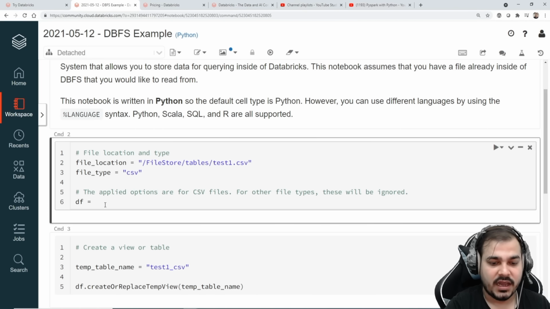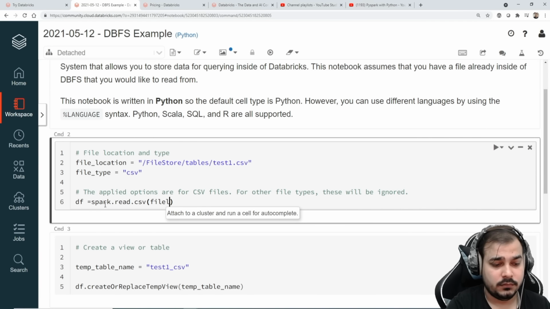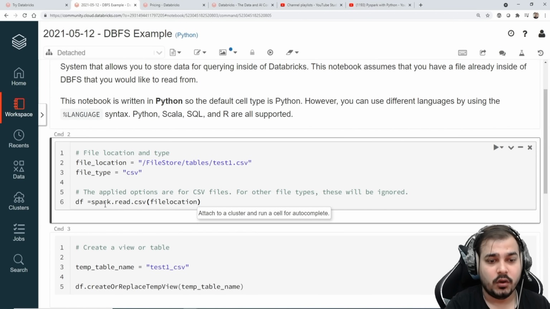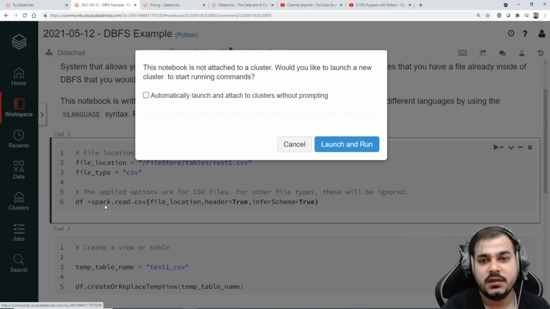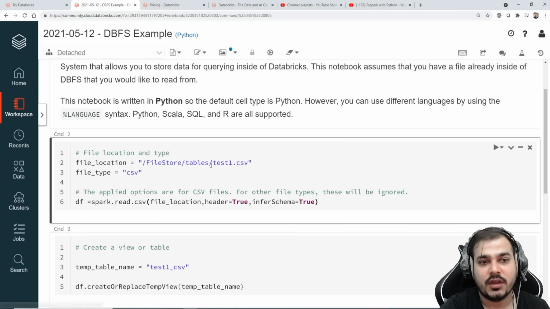By default Spark is already available. So I'll write spark.read.csv. I hope it will work. And for the first time, remember, this is my file location, file_location. Then I will also be using two more options. One is header equal to true, and then infer schema equal to true. Once I execute this, you will see that the first time you're executing, it will say launch and run. So we are going to launch the cluster and run it. I'm just going to click it.